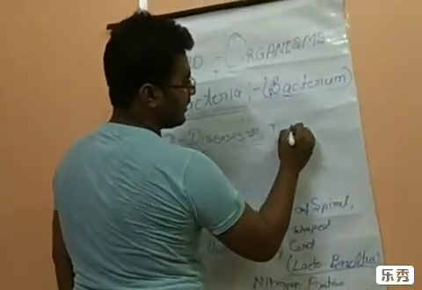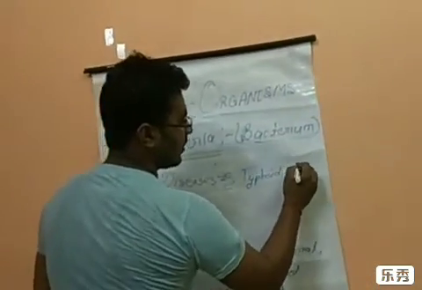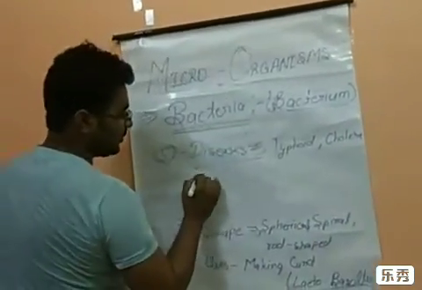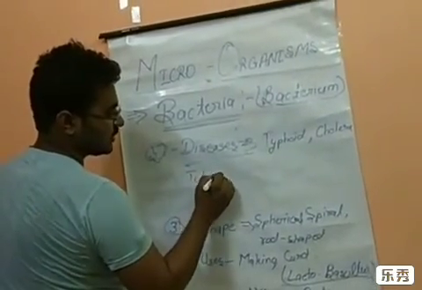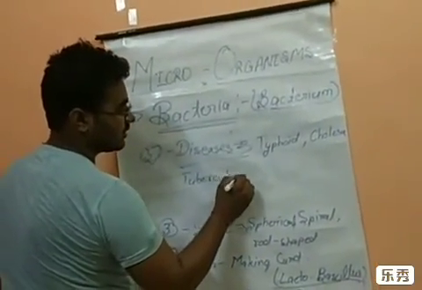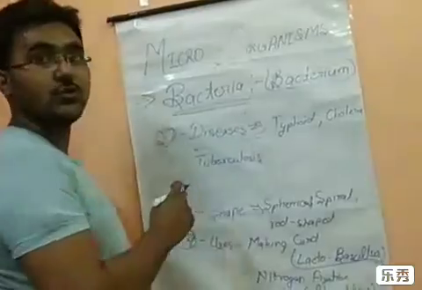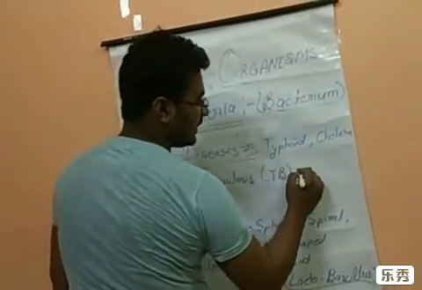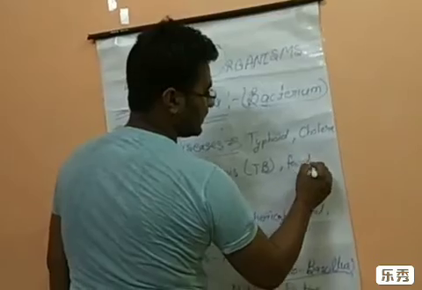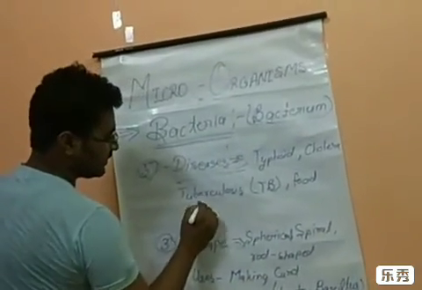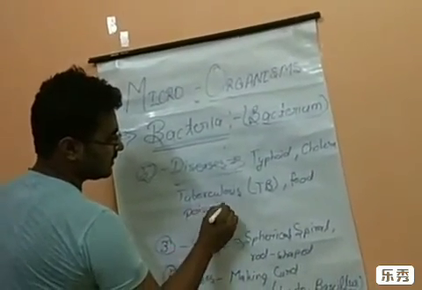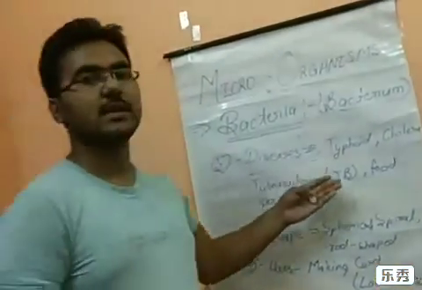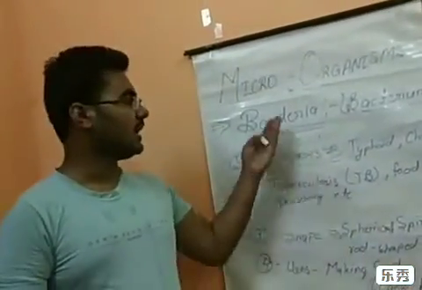Typhoid, cholera, tuberculosis, the common term used for tuberculosis is TB, food poisoning, etc. So these are the different types of diseases that are caused because of bacteria.